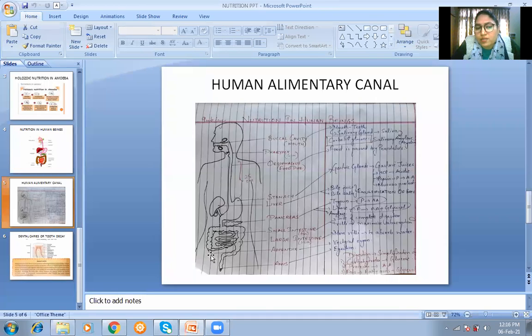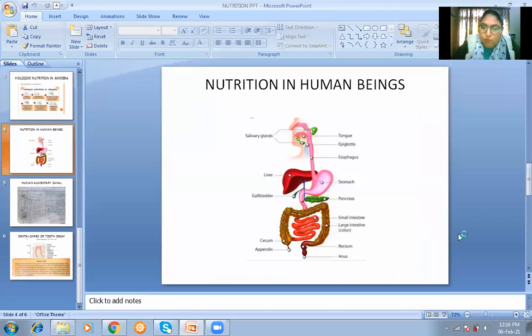And then appendix, what is appendix? Appendix is a vestigial organ. It does not have any function. Okay, and anus is the part from where the waste material is thrown out of the body. Now here is one more important thing which I told you, that the pancreas releases a hormone, because I've seen questions from this. So the pancreas is secreting one hormone that is called insulin.